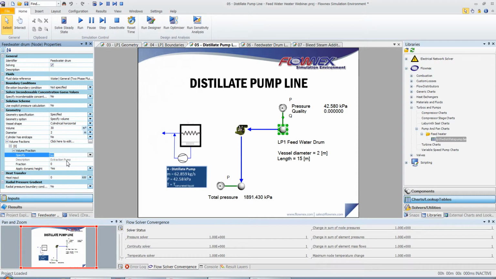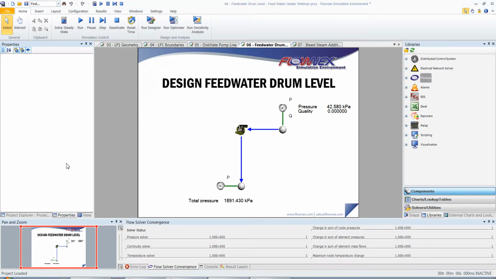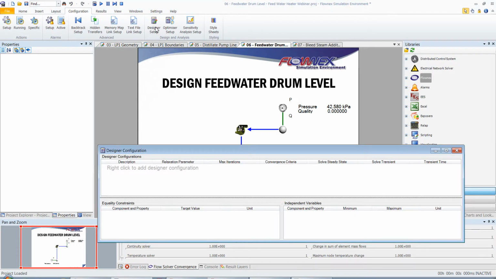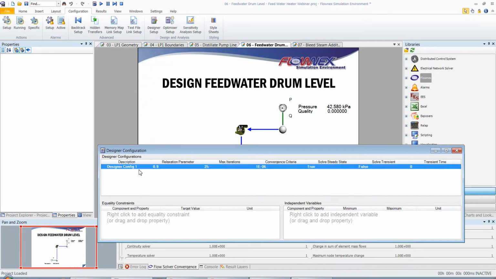We can then specify a fraction for the extraction pump of 0. This means that the connection is made at the bottom of the drum and only liquid is extracted. We can now use the designer to design our feed water drum level. In order to do that, I go to Configuration and Designer Setup. I'm going to right click to create a new designer configuration. I'll name it drum level.